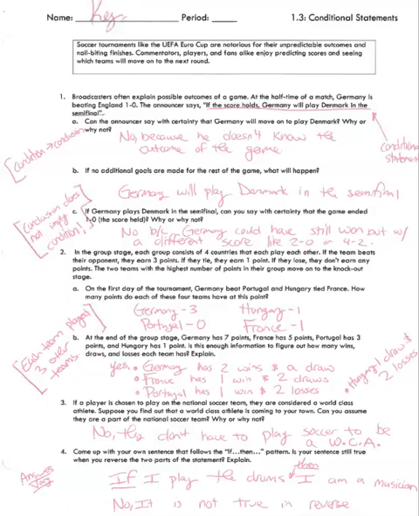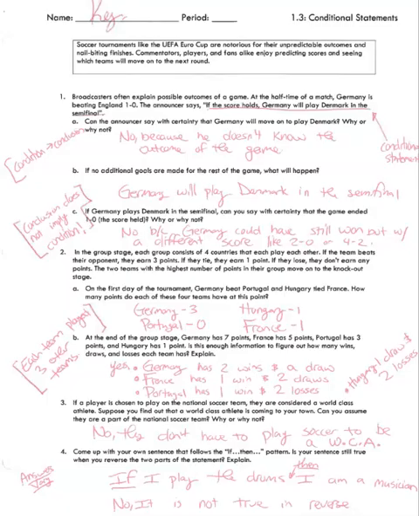So it says, on the first day of the tournament, Germany beat Portugal and Hungary tied France. How many points do each of these 4 teams have? So if Germany won, that's 3. Hungary tied France, they each get 1 and 1, and Portugal did not win, so they get 0. And once again, each team played 3 other teams, so there were 3 games on that day.